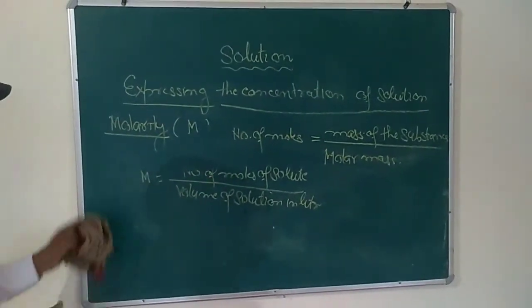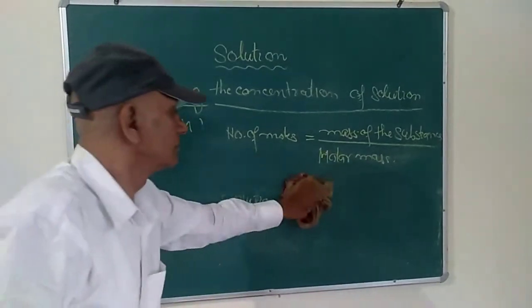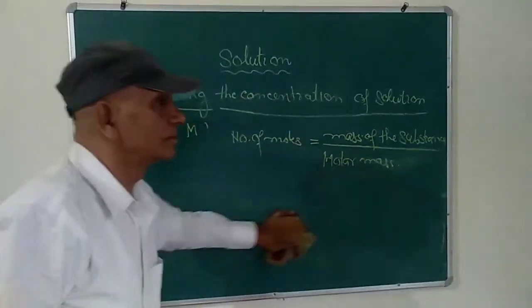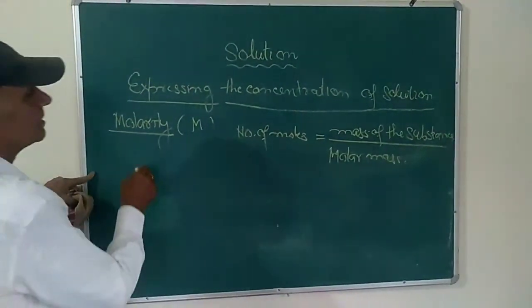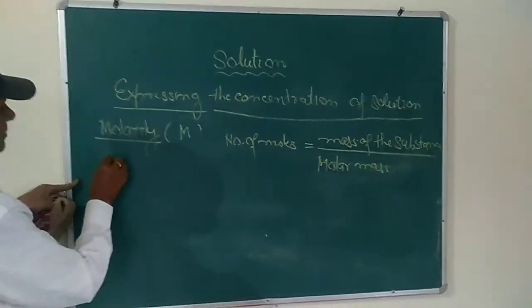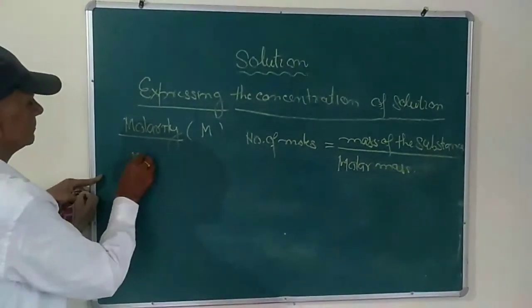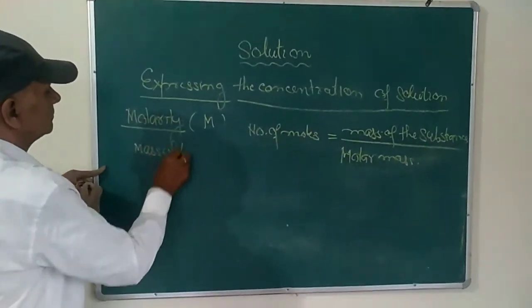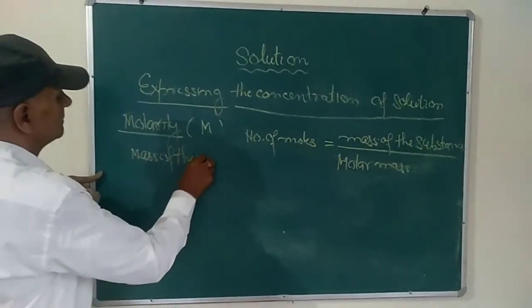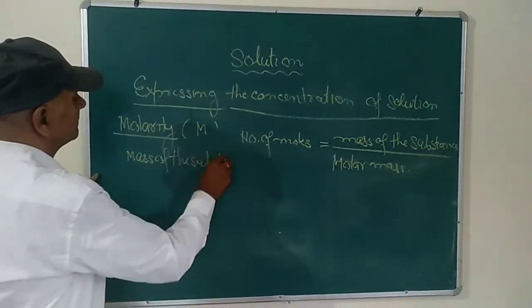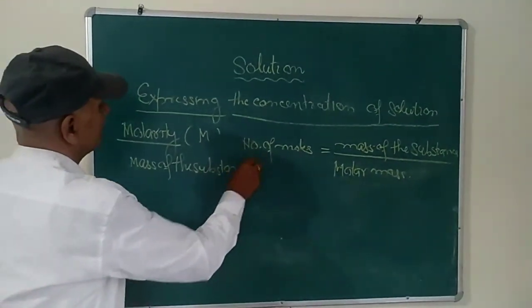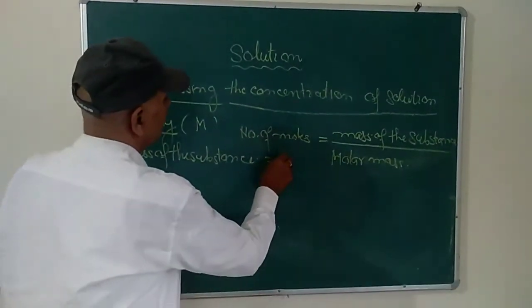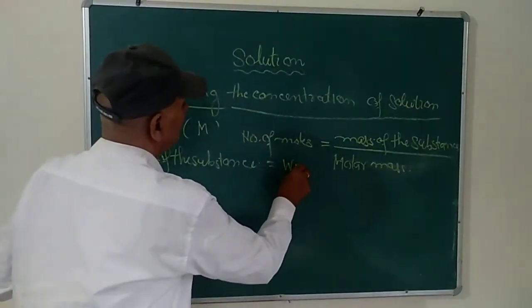So if we dissolve, let's say the mass of the substance is taken to be WB gram.